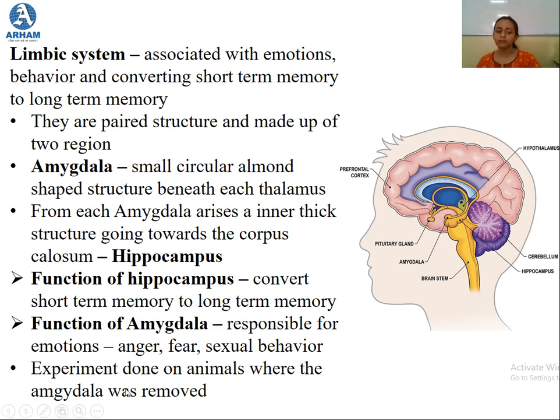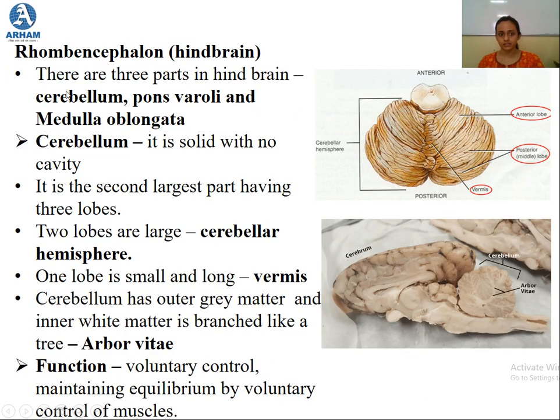Now there was this experiment that was conducted on animals where the amygdala region of the limbic system was removed. Okay, and after removing, it was noticed that the organisms lose their emotion of anger and fear. So even if there is a wild animal and the amygdala part of that wild animal is removed, that animal can be tamed easily. Okay, because all their aggressiveness, their anger and their fear, is removed. So this is about the limbic system.